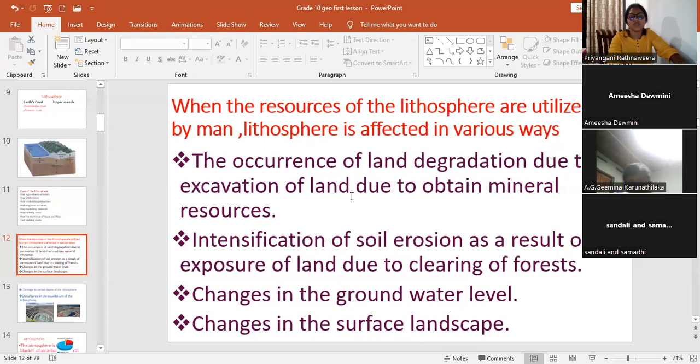Due to excavation of land, due to obtaining mineral resources like diamond.